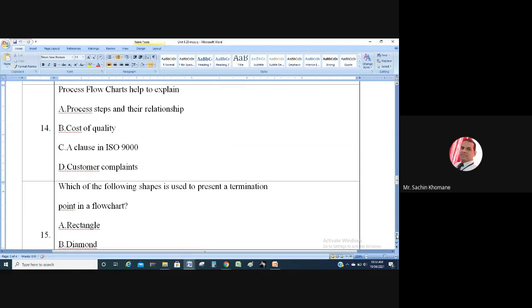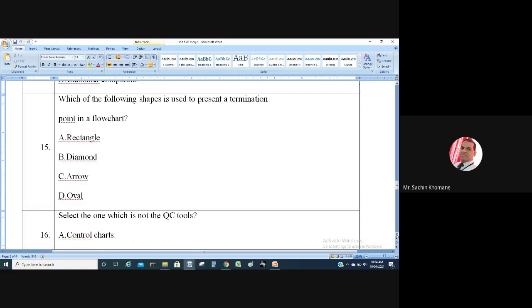The next question: process flow chart helps to explain... काय हेल्प करतात? प्रोसेस फ्लो चार्ट्स हेल्प्स टू एक्सप्लेन process steps and their relationship. How many steps are there and what is the relationship? That will be explained from the flow chart. I am expecting answers from your side, but not happy today. I don't know what happens.